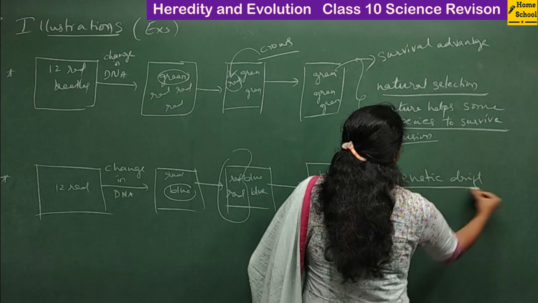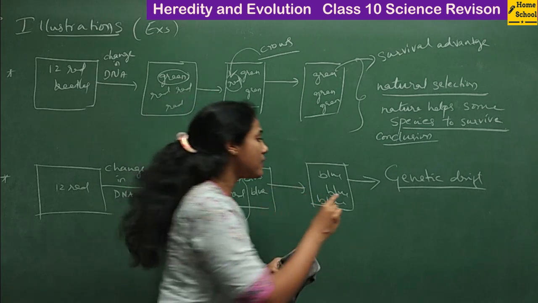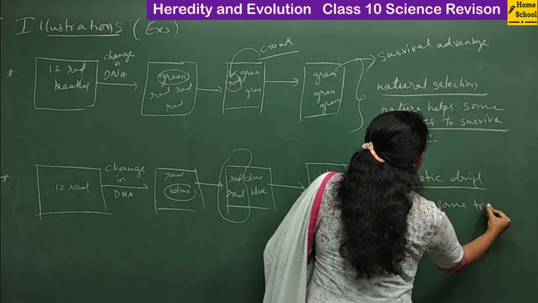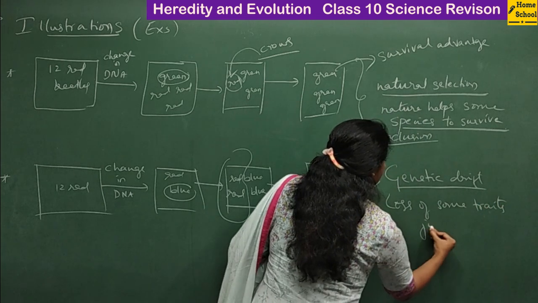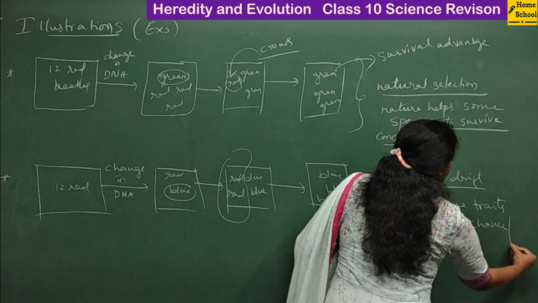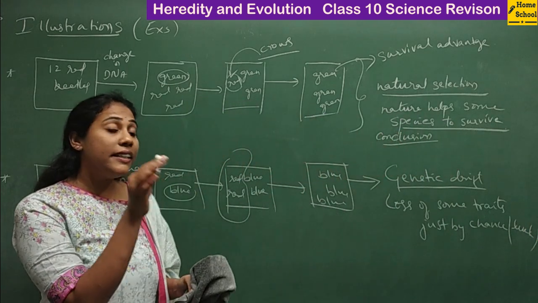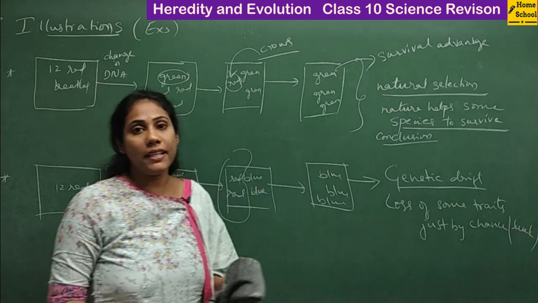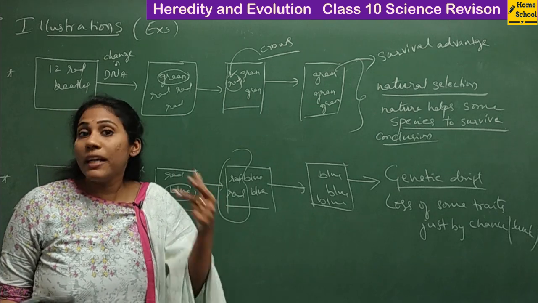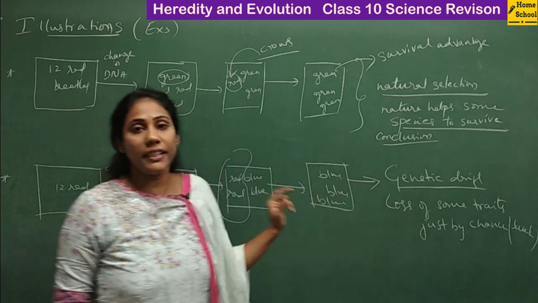So what do you mean by genetic drift? The loss of some of the genes, the loss of some characters or traits, just by chance or luck. By chance or luck, the frequency of the genes becomes less and less. I mean, the number of genes or the number of characters becomes lesser and lesser just by chance or luck. That is called genetic drift.